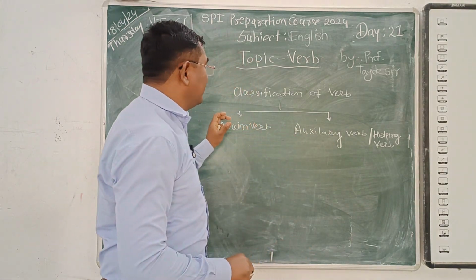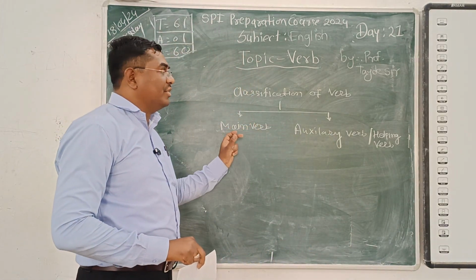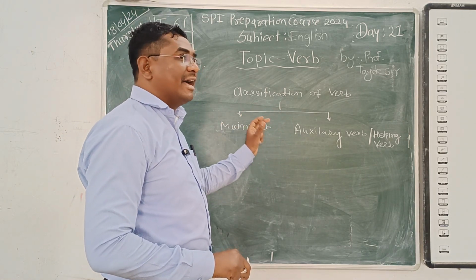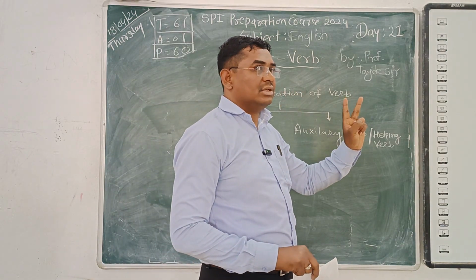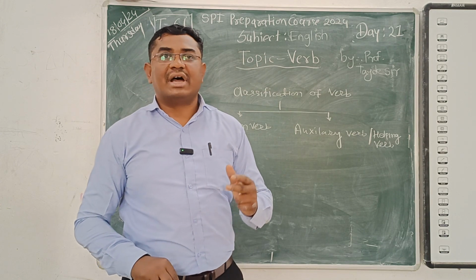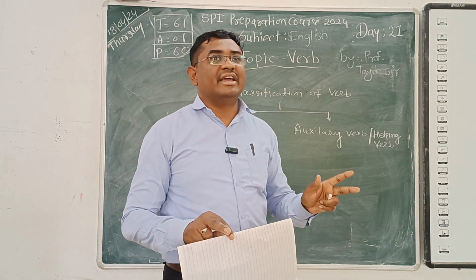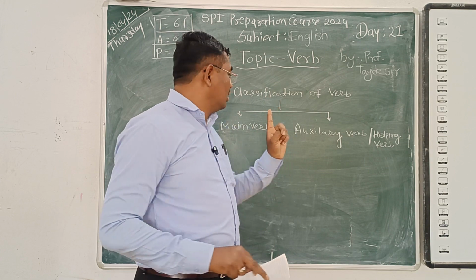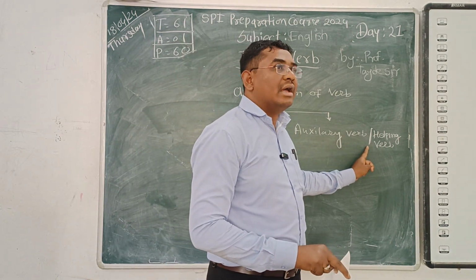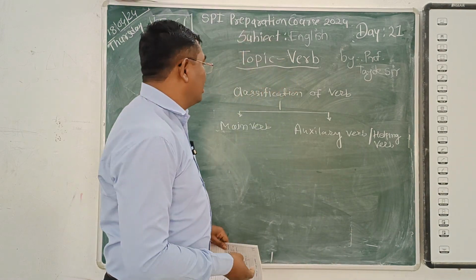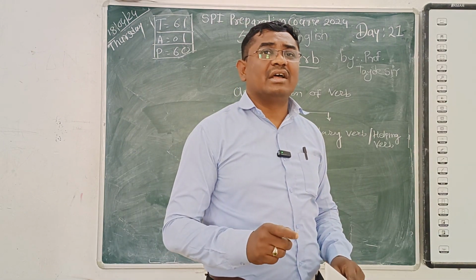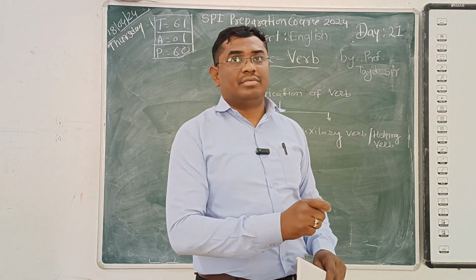Now, suppose I give you some words. That verb has been divided into two parts. There are a lot of verbs in the English language, and we can classify them mainly into two: first, main verb, and second, auxiliary verb, which is also called a helping verb. Now, most of the words in the English language are main verbs.